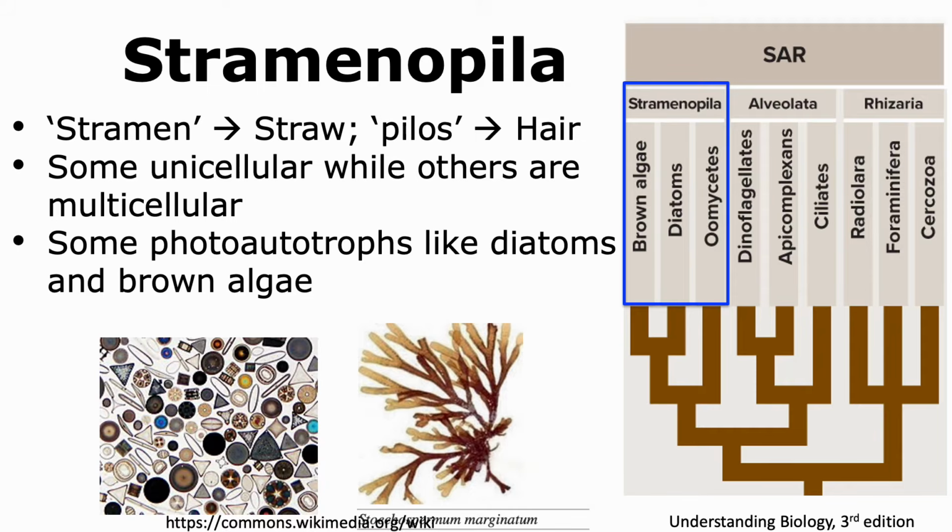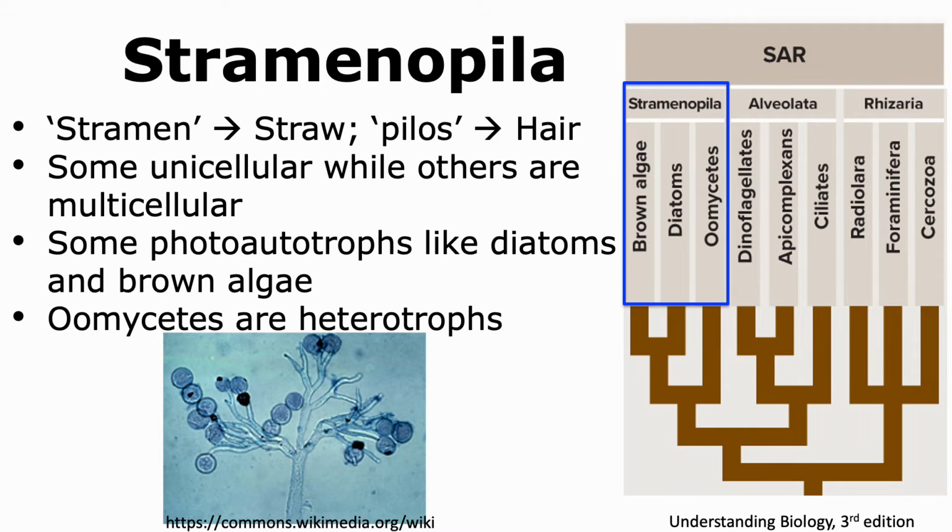Now, these diatoms and brown algae are photoautotrophs, but there are other members in Stramenopiles that are heterotrophs, like the Oomycetes.